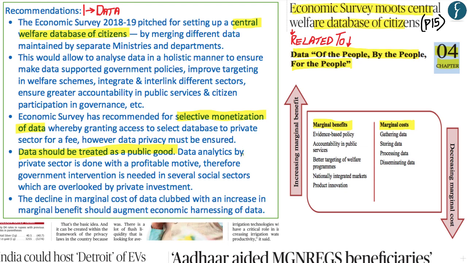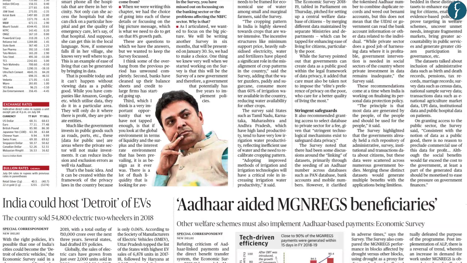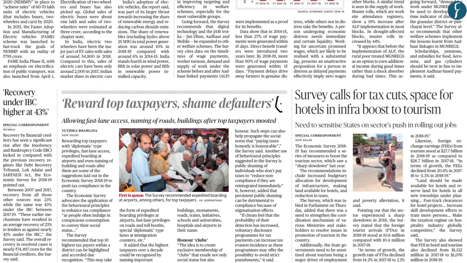Now, these are the main policy recommendations given in the Economic Survey of 2018-19 with regards to the usage of data. Hopefully you've understood these recommendations. And now with this, let us move on to the next article. The last main article related to the Economic Survey that we're going to analyze is also being taken from page 15.